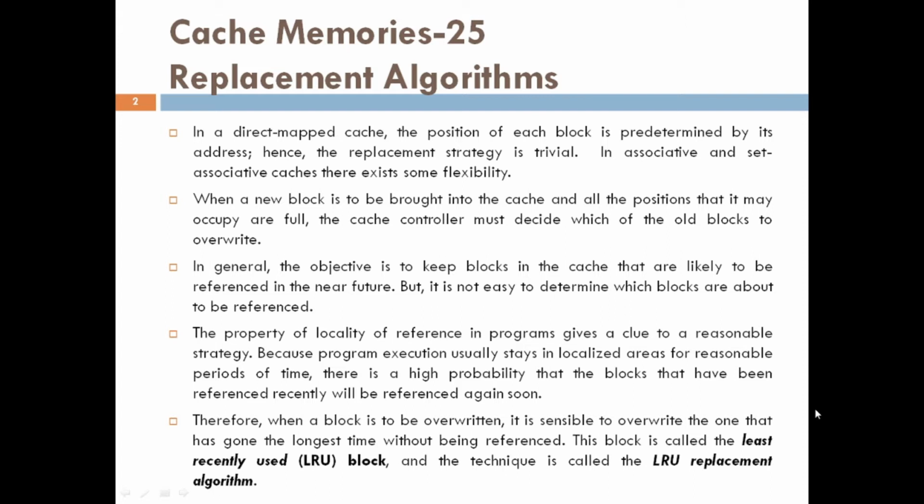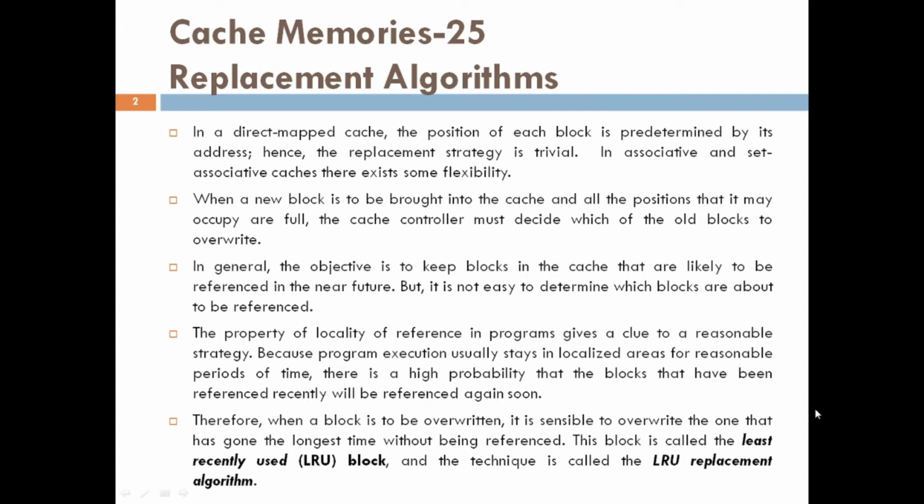Here, when a new block is to be brought into the cache and all the positions that it may occupy are full, then the cache controller must decide which of the old blocks to overwrite or replace.